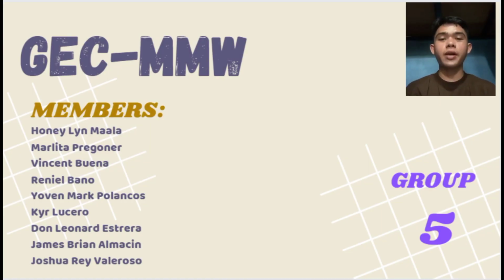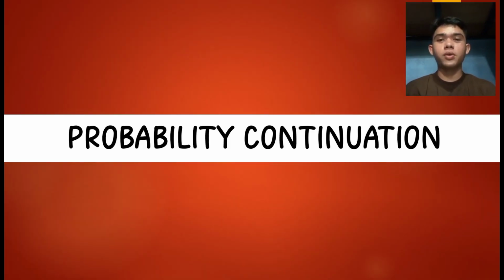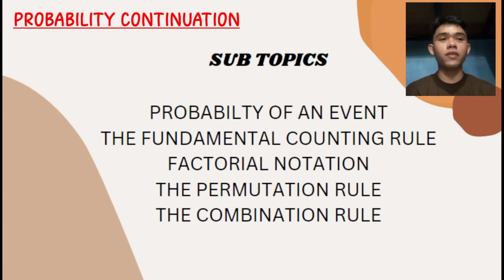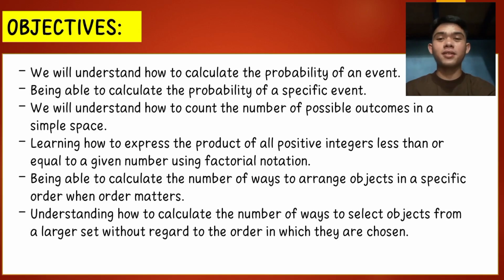Sir, we are Group 5 and we are going to report about probability and counting. The subtopics are the probability of an event, the fundamental counting rule, the factorial notation, the permutation rule, and last is the combination rule. Next, we will talk about its objectives.